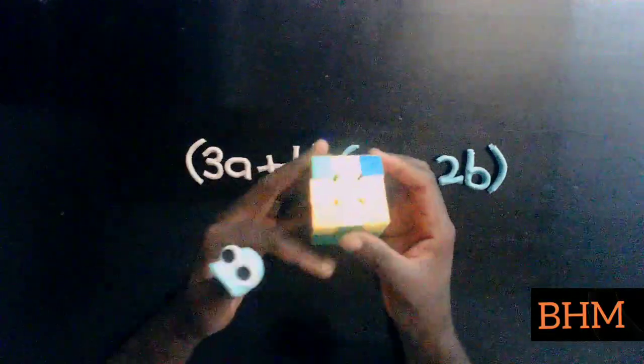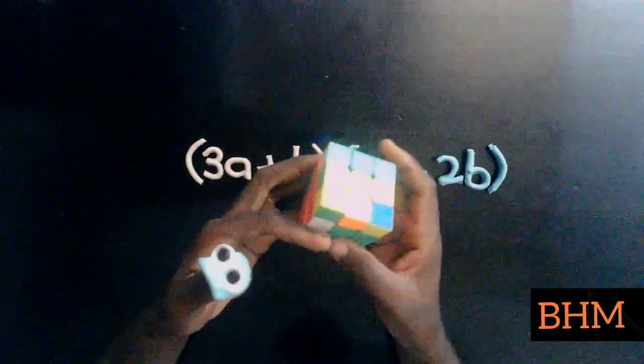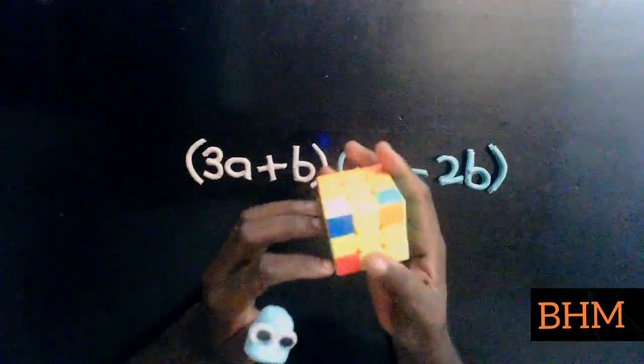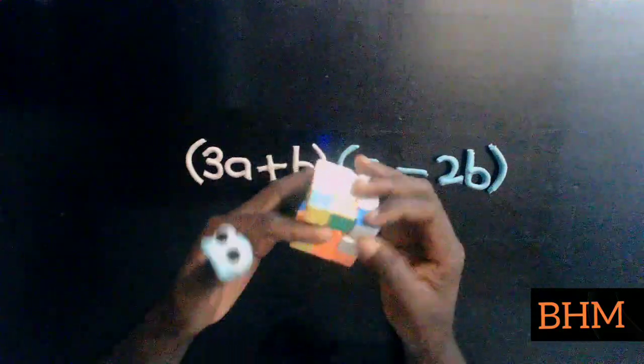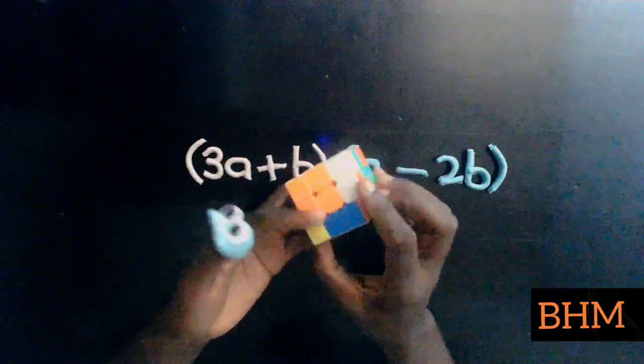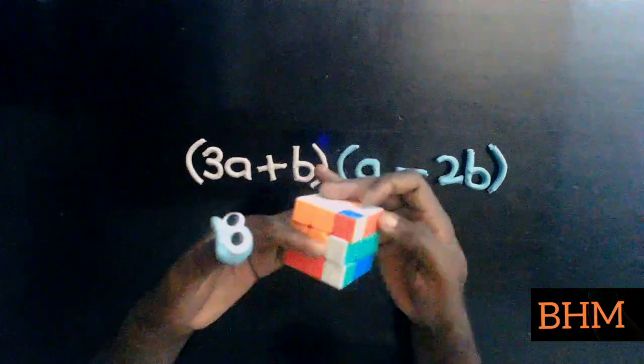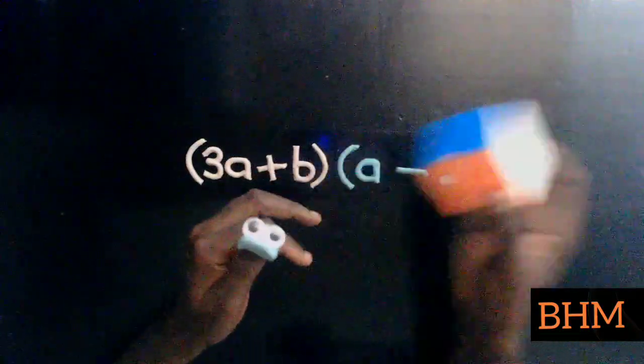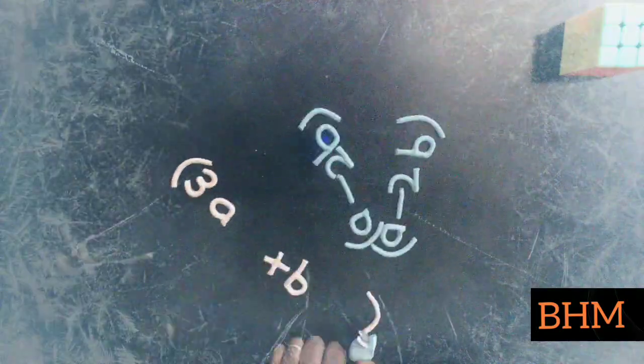Now what next? Notice, yes, the two layers are solved. So, trying to solve the top cross. And now everything is done.